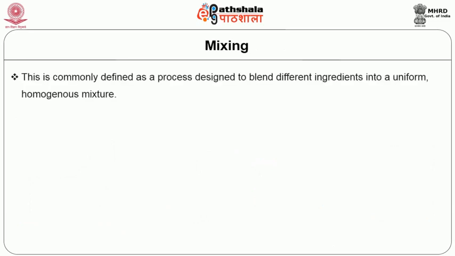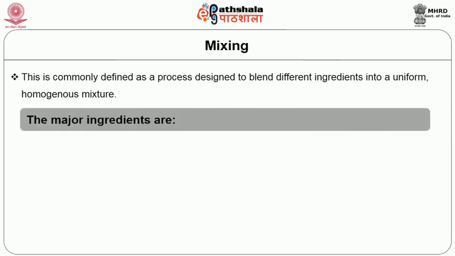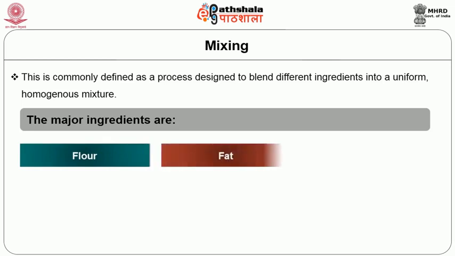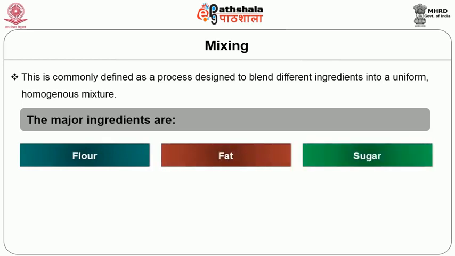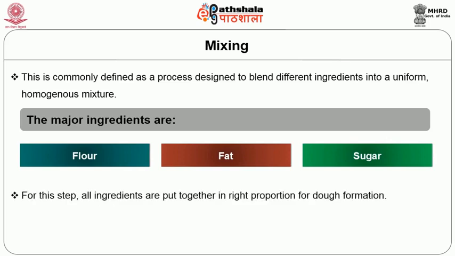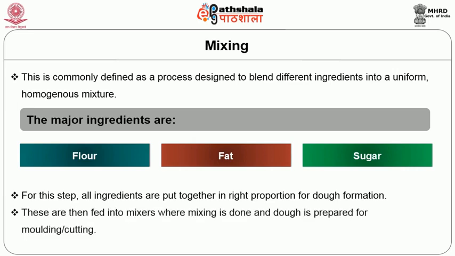Mixing process is commonly defined as a process designed to blend different ingredients into a uniform homogeneous mixture. The major ingredients are flour, fat, sugar and others as per the desired final product. For this step, all ingredients are put together in right proportion for the dough formation. These are then fed into mixers where mixing is done and dough is prepared for molding or cutting.